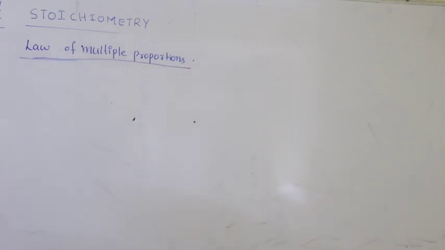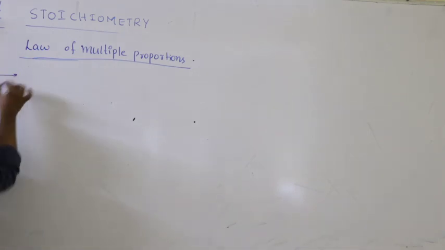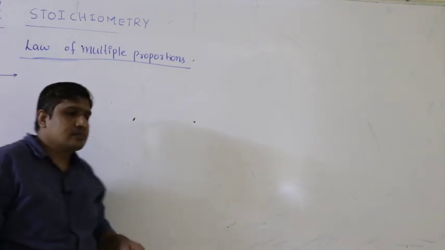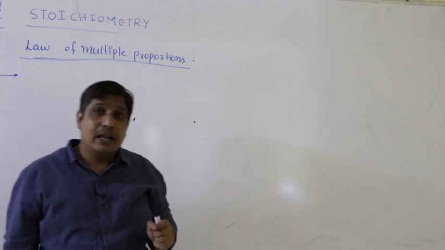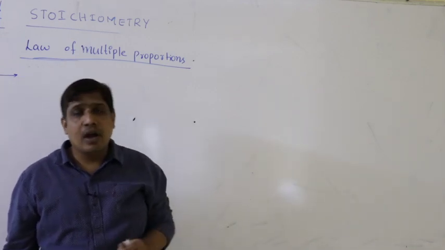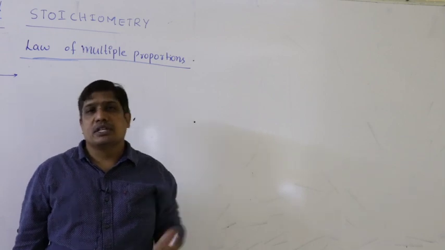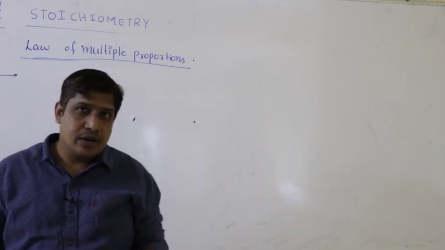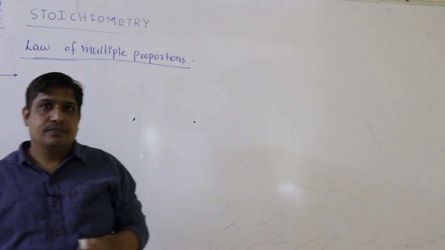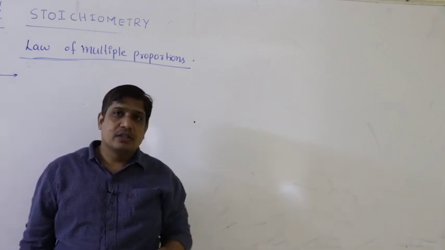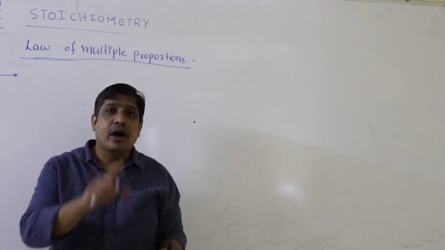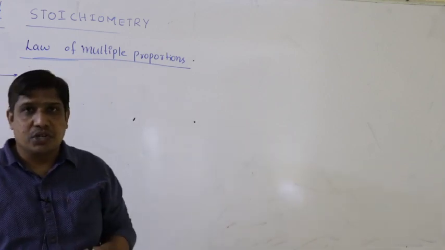Law of multiple proportions. It was proposed by Dalton. So let us see the statement. If two elements can combine to form two or more products, then for a fixed mass of one element, the mass ratio of the other element combined may be expressed as a simple ratio.